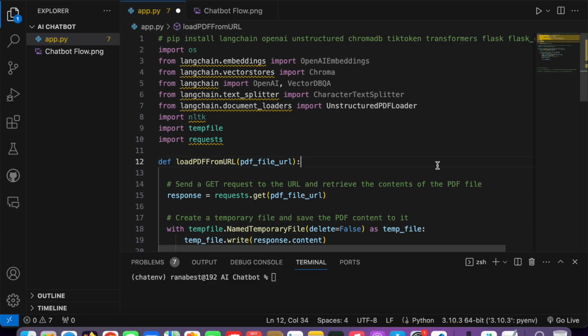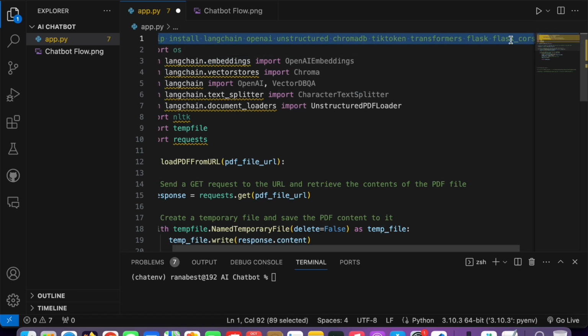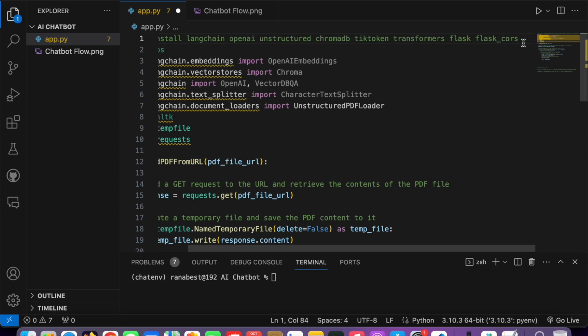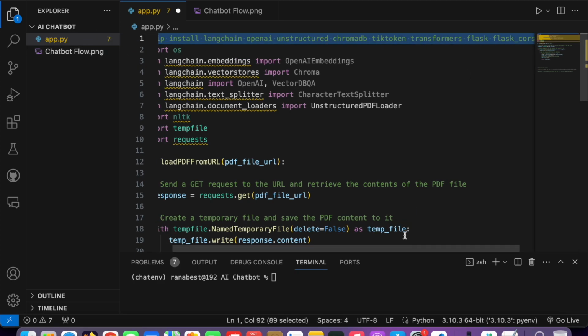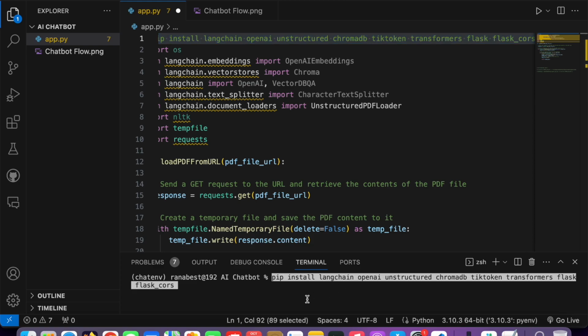So now it's time to see the code. Right now you can see I imported the OS module and OpenAI embeddings. By the way, to use all these libraries, you need to install them using the pip install command. I will provide that so you can directly copy and paste it into your terminal and hit enter. I already installed it, so I'm not going to do it.